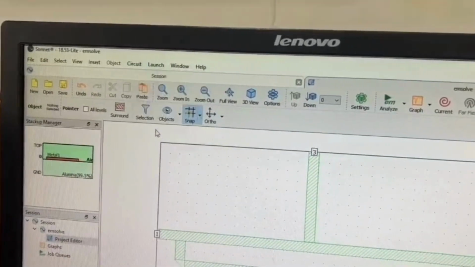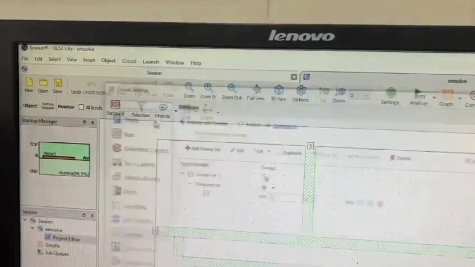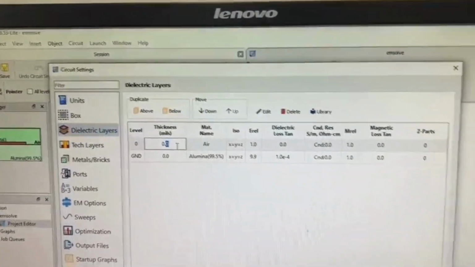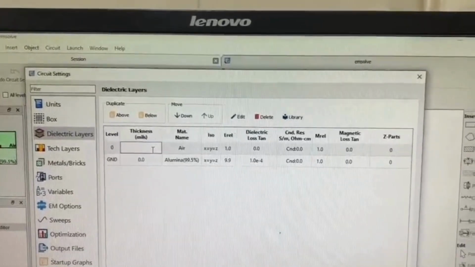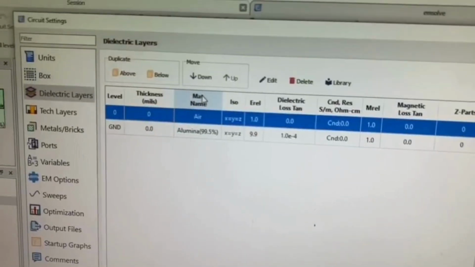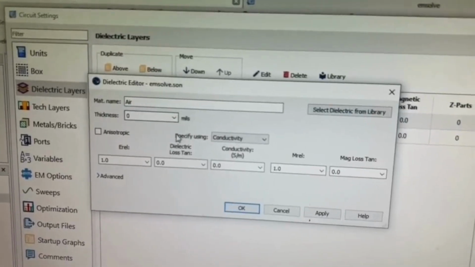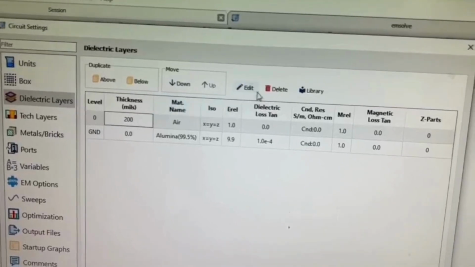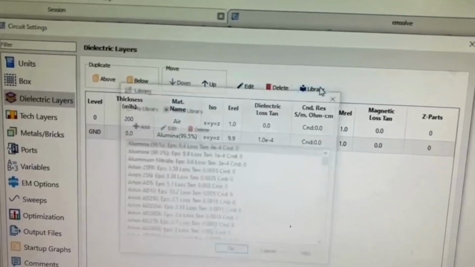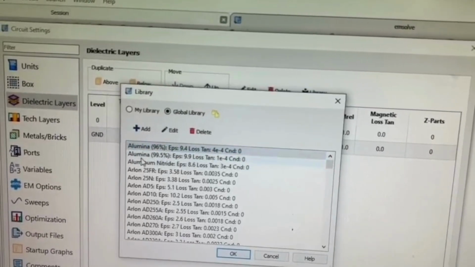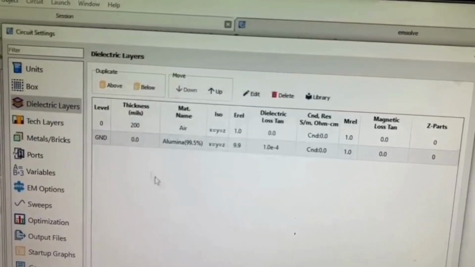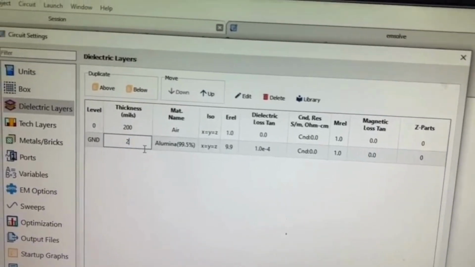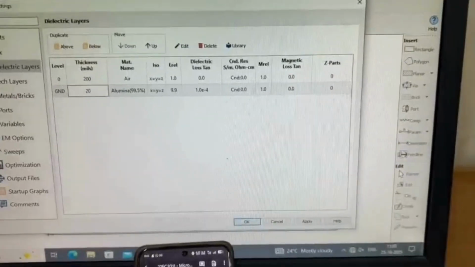So go to circuit settings and the dielectric layers. The thickness of the air is. Now click the thickness and give the thickness of air as 200. And this ground you can select from the library. Click on the alumina 99.5%. Click on OK. Then give the thickness as 20 and you click on apply OK.